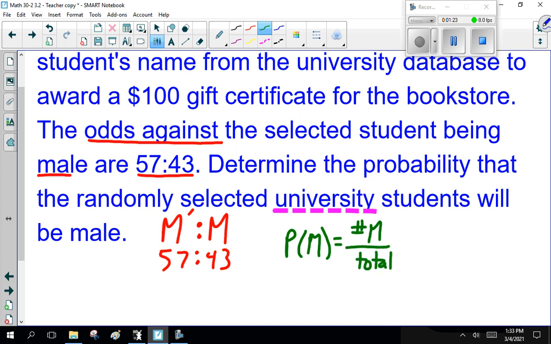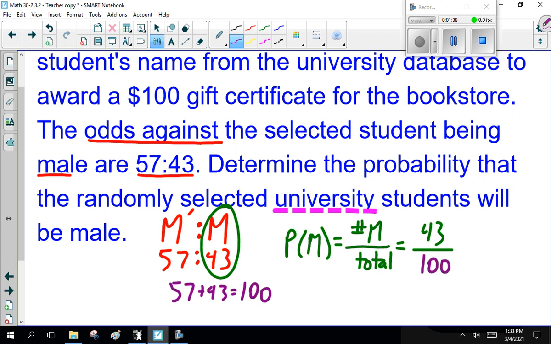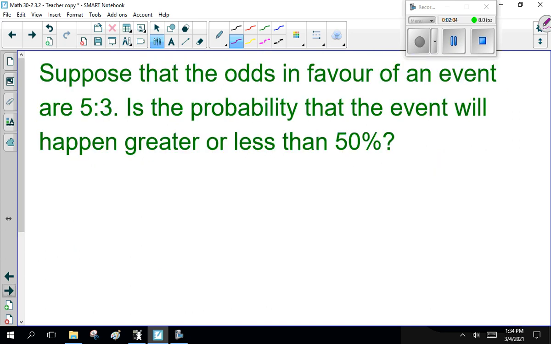So, how many males do we have? 43. What's our total number? Well, the total is 57 plus 43, which is 100. So that is 43%, or 0.43. Okay? So the probability the randomly selected university student will be male is 43%, 43 over 100, or 0.43. And yes, I expect you to recognize all three answers. So far, so good-ish? Well, I hope so.